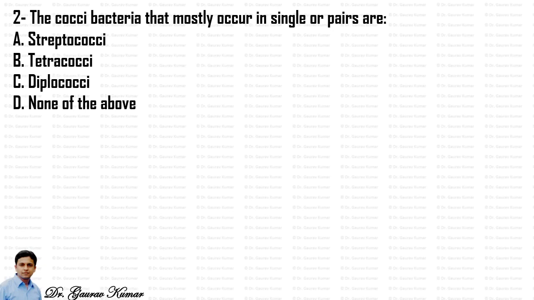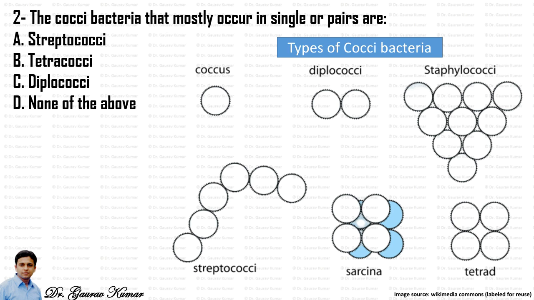Next question, the cocci bacteria that mostly occur in single or pairs are, so these are the different forms of cocci bacteria, and you can see that the diplococci occurs in pair, the staphylococci occur in bunch, the streptococci occur in chain, the Sarcina occur in a three-dimensional structure, and tetrad has a tetrahedral structure. So the answer to this question will be C, that is diplococci.